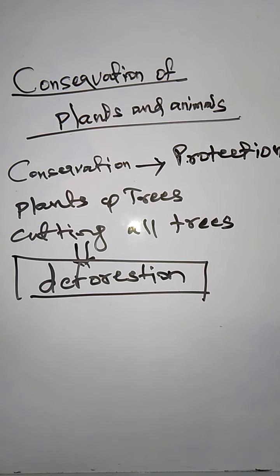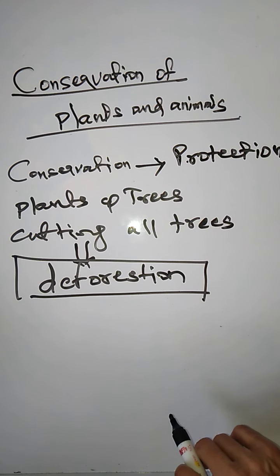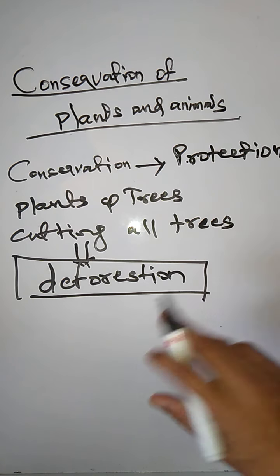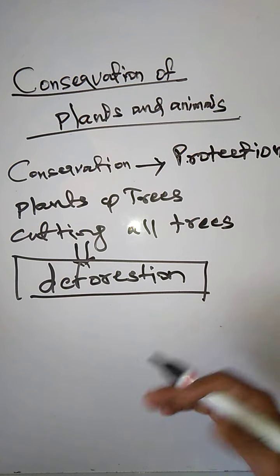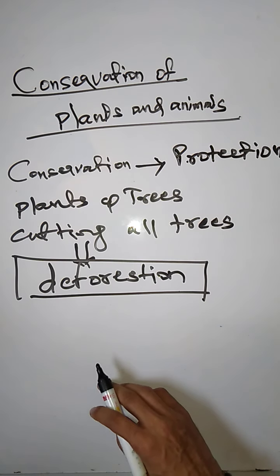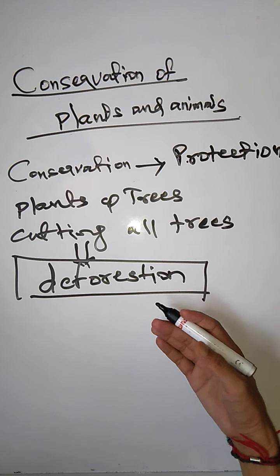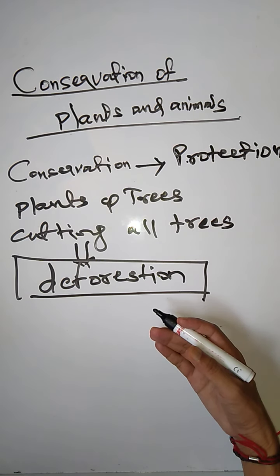Why are we cutting the trees? What is the need to cut the trees? What situation or factors are making us cut down the trees? Because of the increasing population, one factor. As the population increases, we want to cultivate more and more land, so we have to cut down the trees of the forest. And we are going to build new industries, factories, and transport like roads and railways. For all this purpose we are cutting down the trees of the forest.